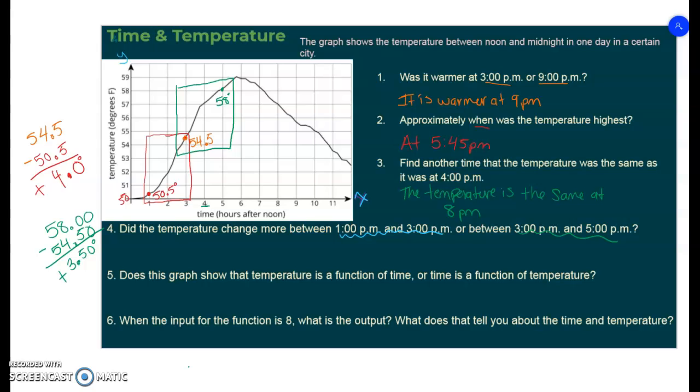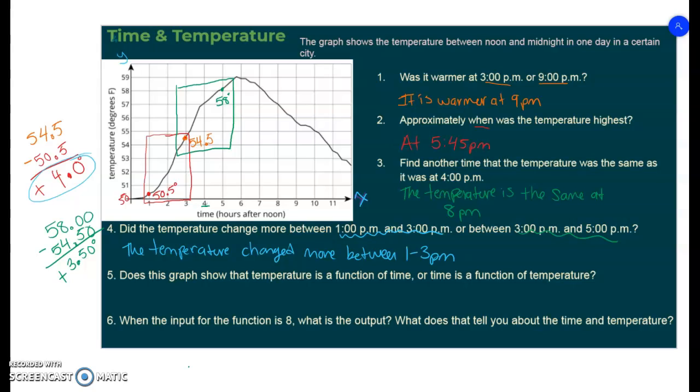So as we can see, this time between 1 and 3 p.m. is a half a degree warmer than from 3 to 5 p.m. So did the temperature change between 1 and 3 p.m. or 3 to 5? The temperature changed more between 1 and 3 p.m. Now, if you want to phrase this a different way, that is absolutely fine.